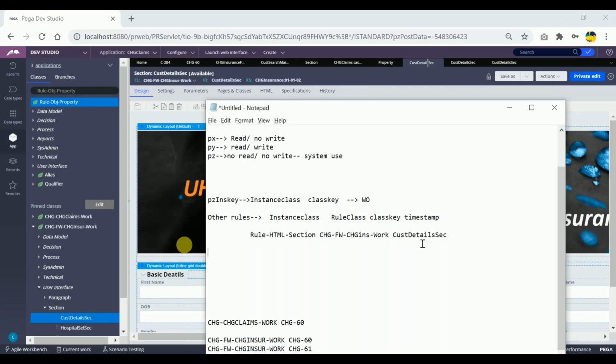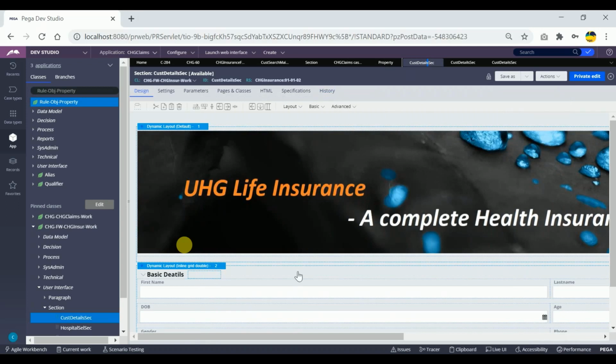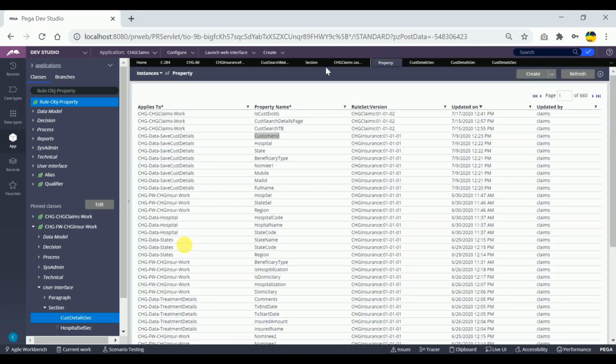Yeah. So ultimately the question here is how to get the pzInsKey. What will be the pzInsKey of this particular section? What will be the pzInsKey of this particular work object ID? For work object ID, we already know. We can go to the clipboard and see it in the pzInsKey column. And similarly, in the database also we can see. Let me tell you that later.